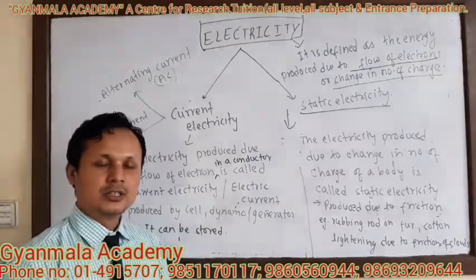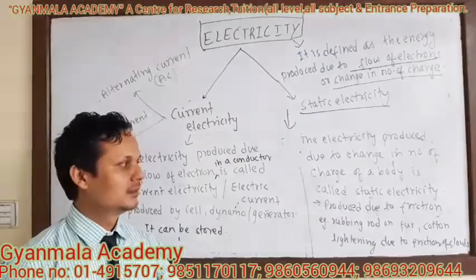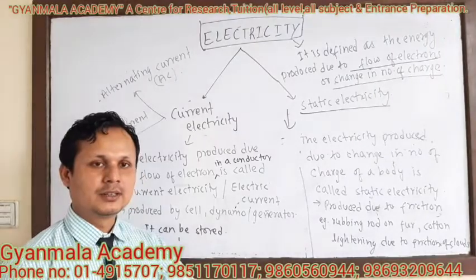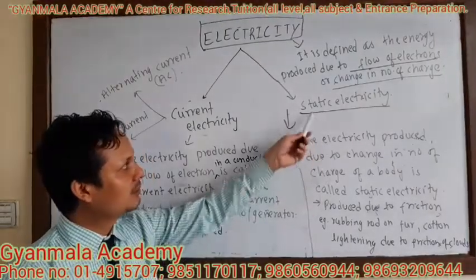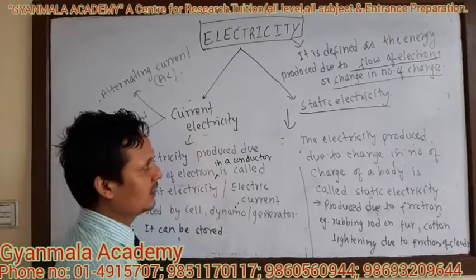It is also produced during lightning due to the friction between clouds. The electricity produced during lightning due to friction in clouds is also an example of static electricity. It cannot be stored.